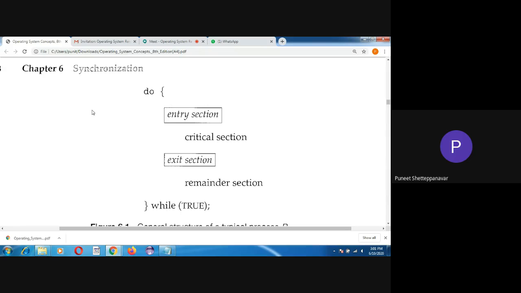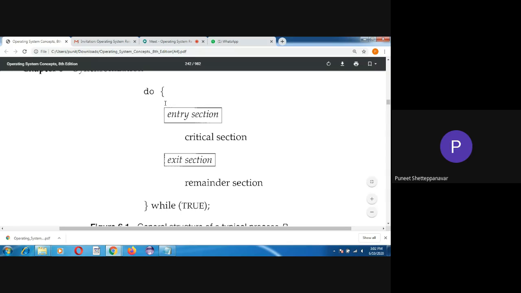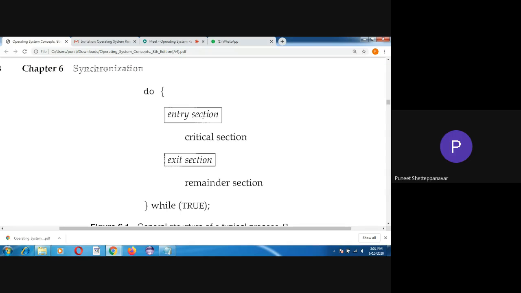Now P1 will enter the entry section within the do while loop, then enter the critical section and start its execution. Please remember that P1's burst time is 5, and the time it can execute within the critical section is only 2.